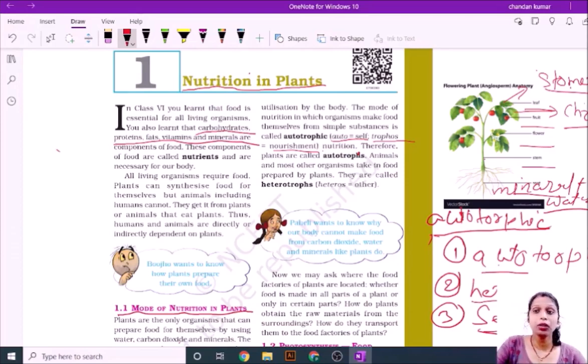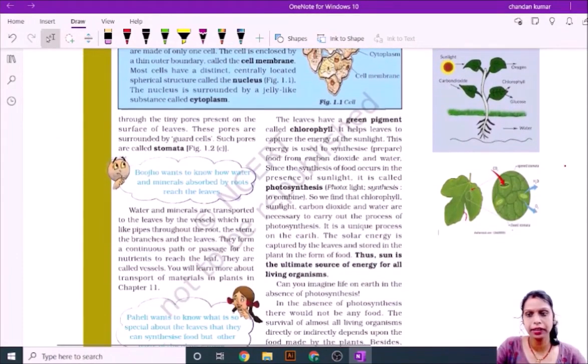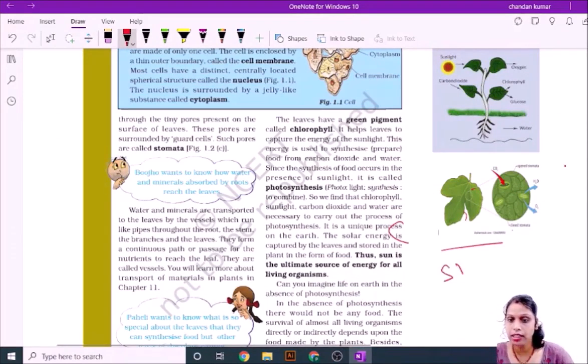Okay, now we are going to our next topic. What is this? You can see here, this is the stomata.